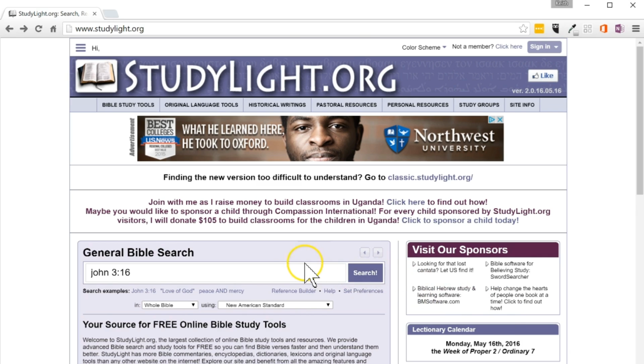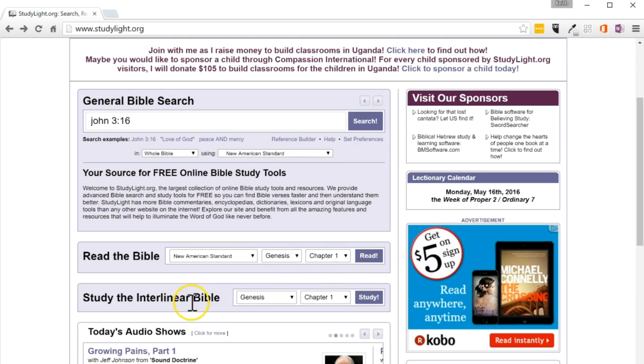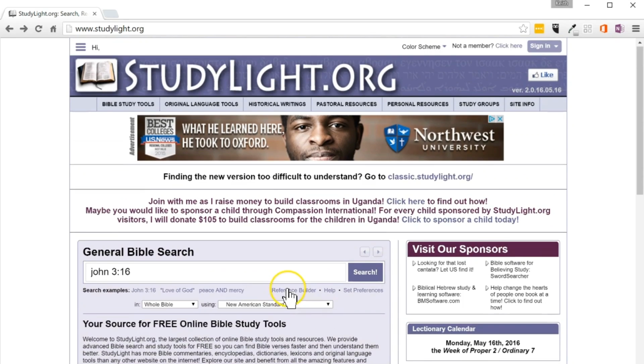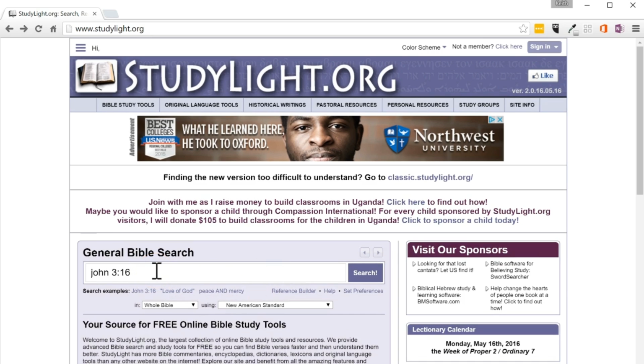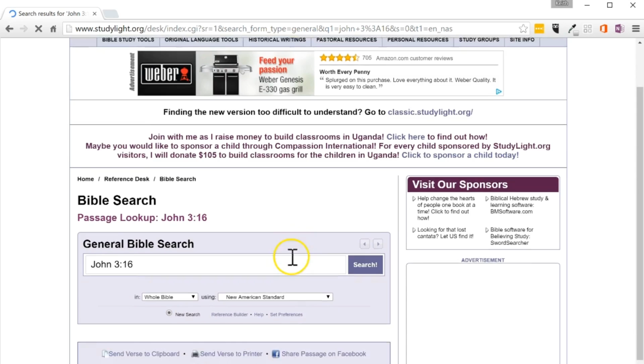Now, when you go to studylight.org, you can go down to this interlinear Bible that you see right here, but it's going to give you an entire chapter. So if you're studying a whole chapter, then that's great, but it makes the page a little bit more complicated. I like to go to something really simple. In the general Bible search, if you just click on the verse where you know that word shows up,